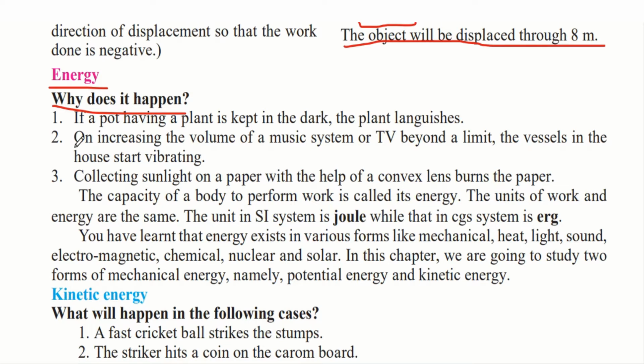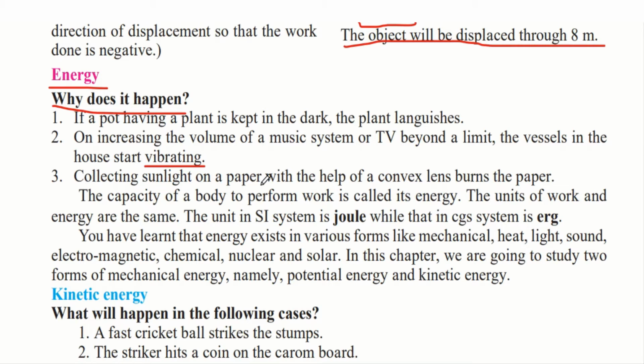On increasing the volume of a music system or TV beyond a limit, the vessels in the house start vibrating. If you increase the volume of your TV or music system very high, you will notice that the surrounding objects like metal stuff like vessels will start to vibrate.